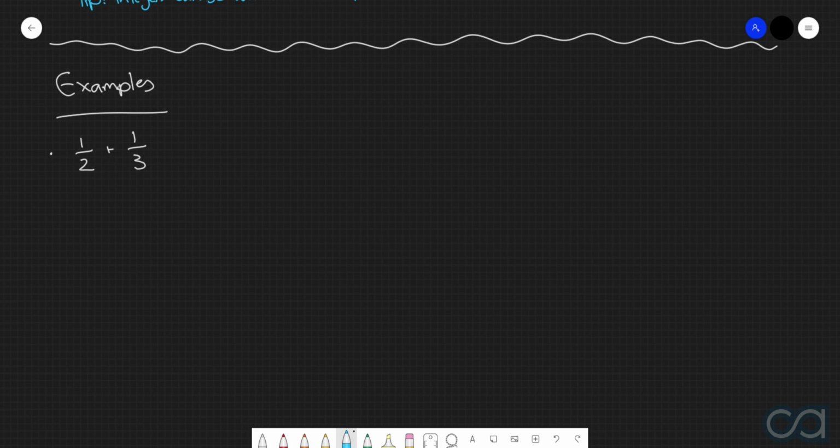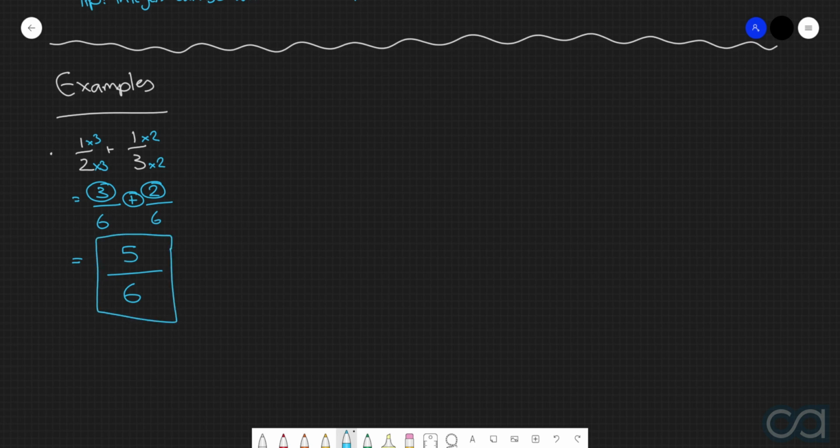So how do we write the first fraction with the denominator of 6? We multiply the top and bottom by 3. Then with the second fraction, we're going to multiply the top and bottom by 2. Doing so, we then get 3 over 6 plus 2 over 6. Now that both these fractions have the same denominator of 6, we can combine this into a single fraction over 6, where the numerator will be this one plus this one. In other words, 3 plus 2, which is 5. So our final answer here is 5 over 6.